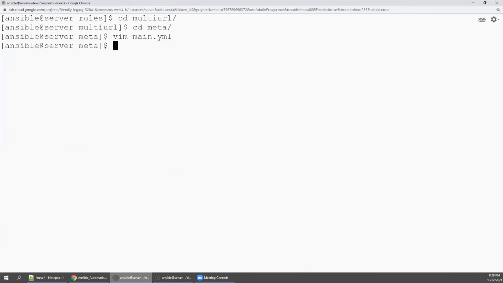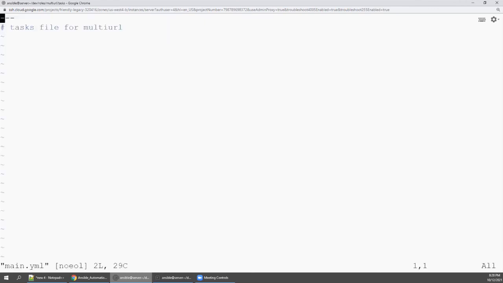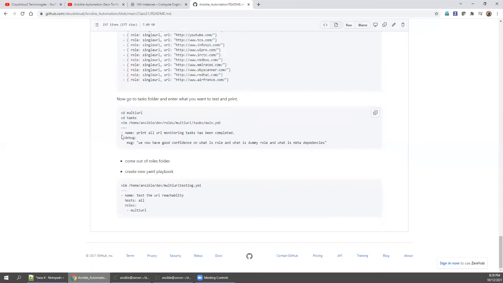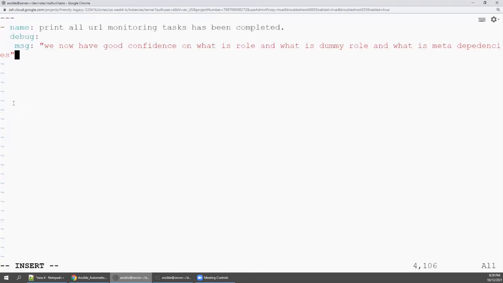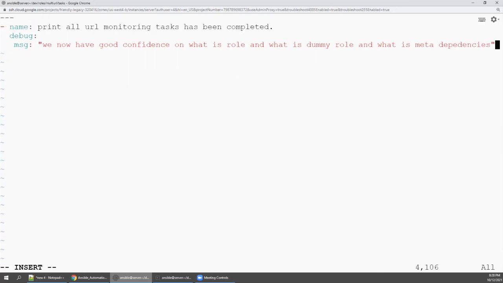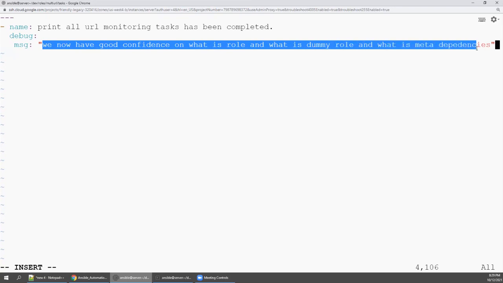Since everything is completed, now you need to just go to task. You need to open up main.yaml, just some reporting saying that all are fine, kind of a completion message, right? So go here and I'm going to say this. What I'm going to do, I'm going to insert mode. See here, what I'm printing. Print all URL monitoring tasks has been completed, right? We now have good confidence on what is role, what is dummy role, and what is meta dependencies.